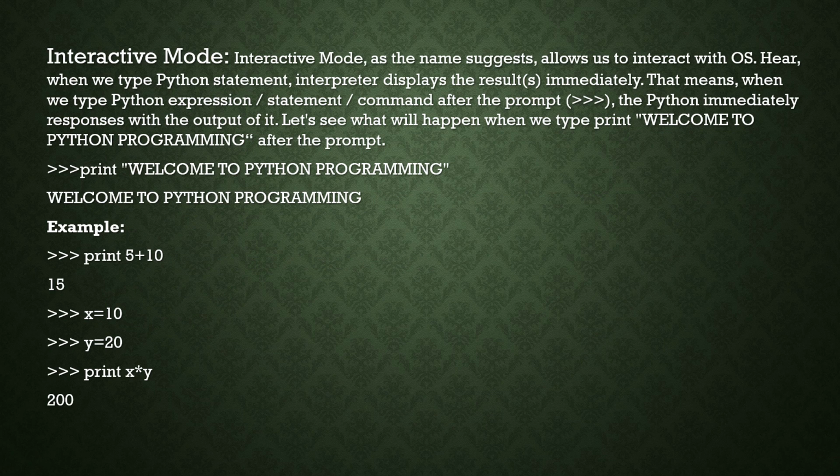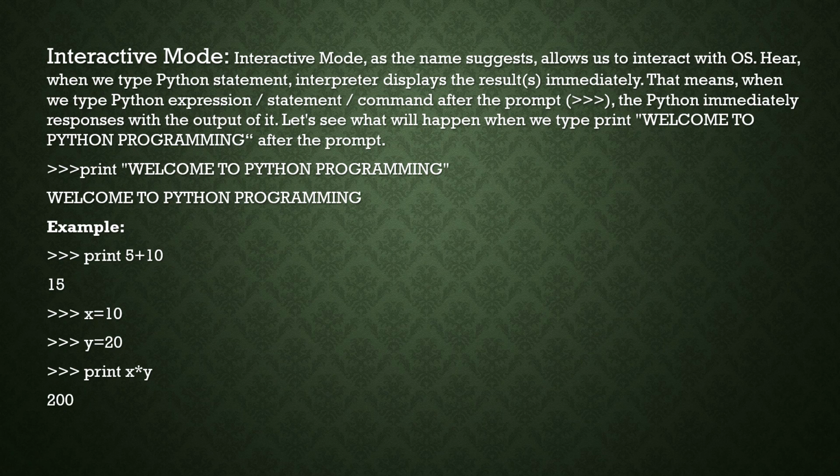See here, it is given: print welcome to Python programming. Here, welcome to Python programming should be displayed on the screen immediately after this statement. Here we have to use the enter key to check the output. What should be displayed has to be enclosed within a pair of double quotes. Here, welcome to Python program is a string that should be displayed, so it will display exactly like this, welcome to Python program, as it is.